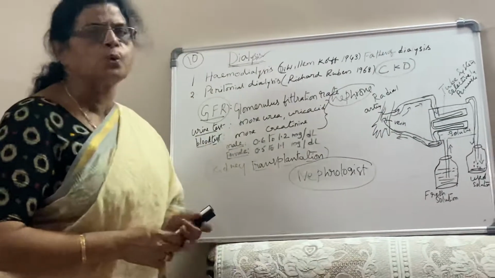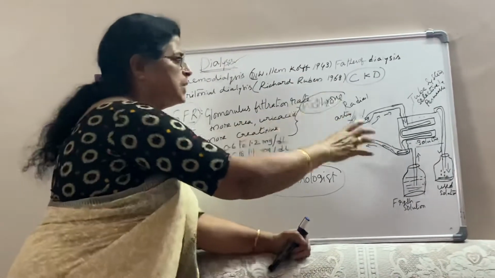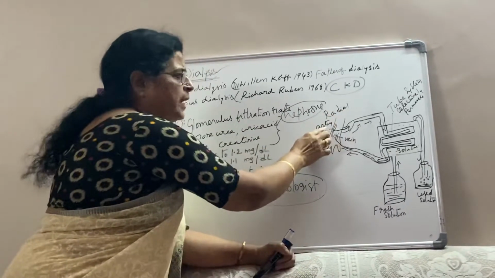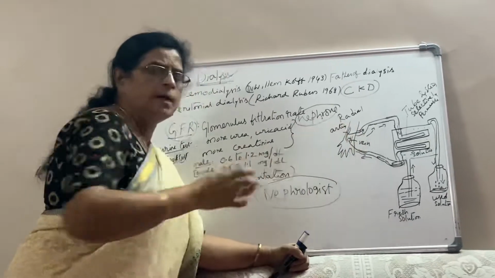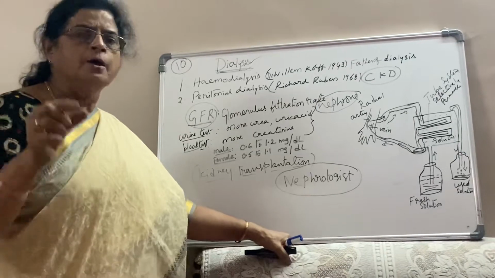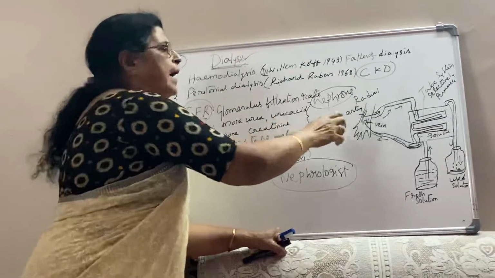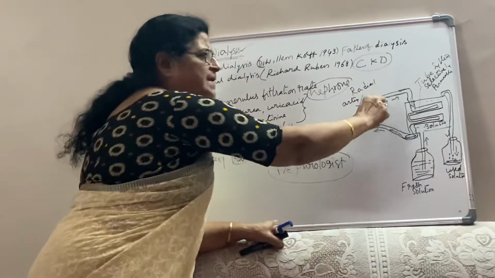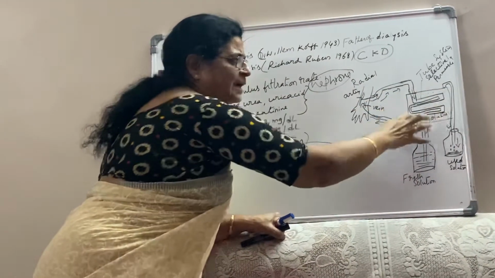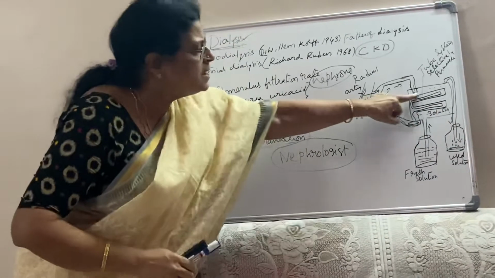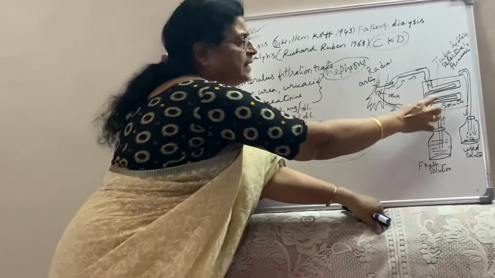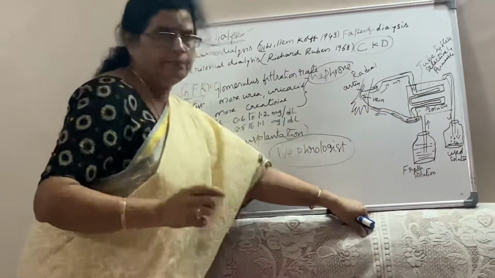The patient has to go to the hospital. Then what is the procedure? First, the blood is taken from the radial artery. Before the dialysis, they do a process called AV fistula, which is different. From this artery, the blood is taken out and goes to the dialytic machine. It is a tank-like structure, and inside it a series of tubes are present, made up of cellophane.